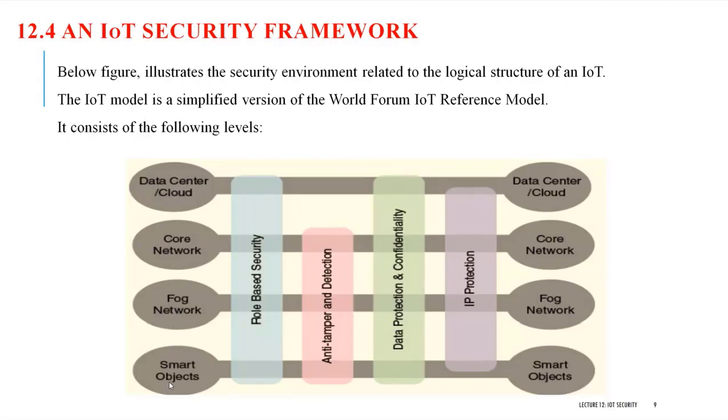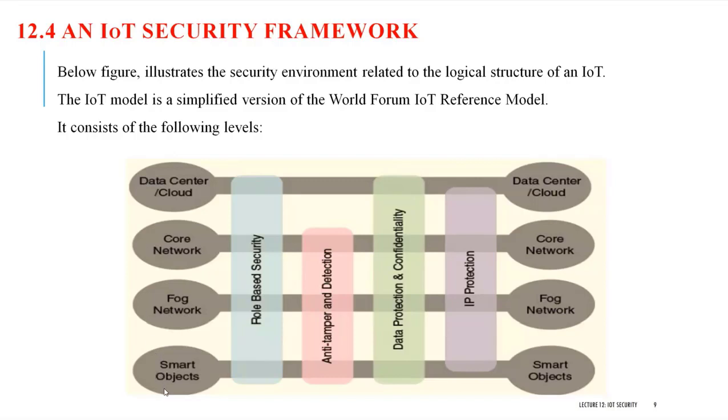In the previous slides, we discussed the 5 different components. The first component is smart objects or things. The second component is a gateway. The third component is a cloud. I already told you that only up to these 3 things are we going to talk about security. The same thing is available here. You can see the first three components we divided into 4 here.